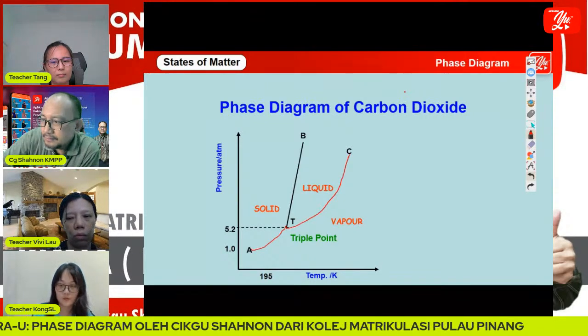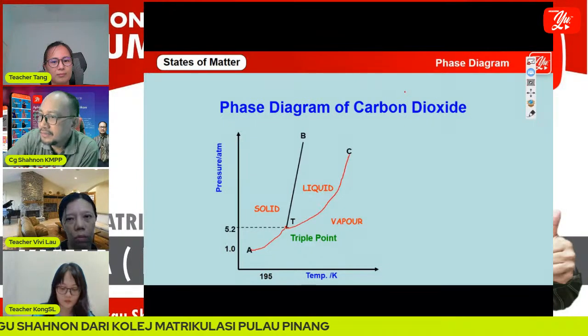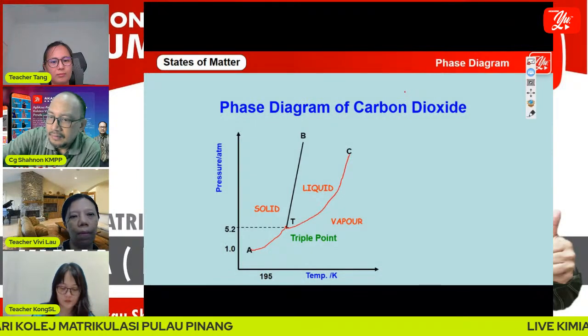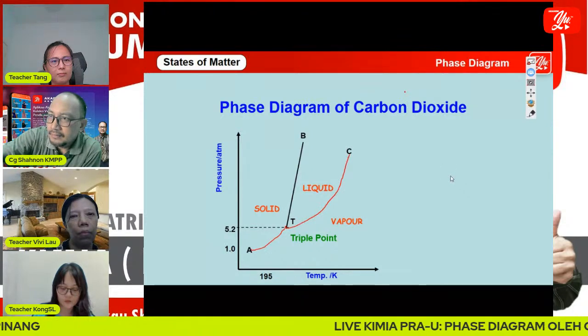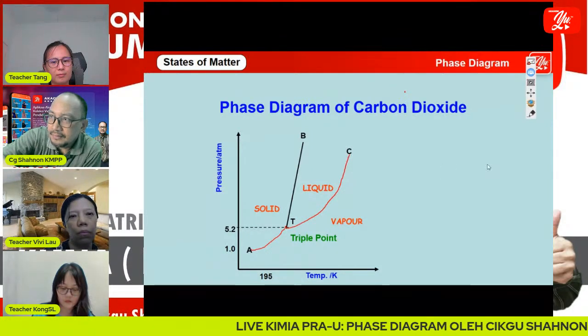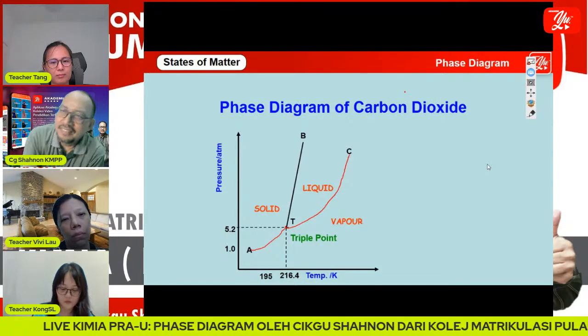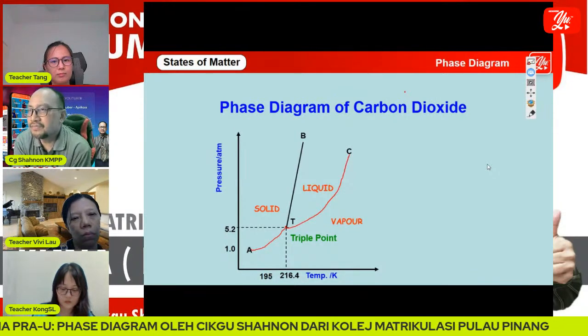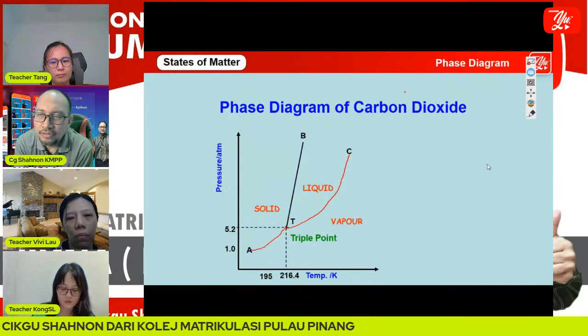And the temperature of the triple point of carbon dioxide is 216.4 Kelvin.